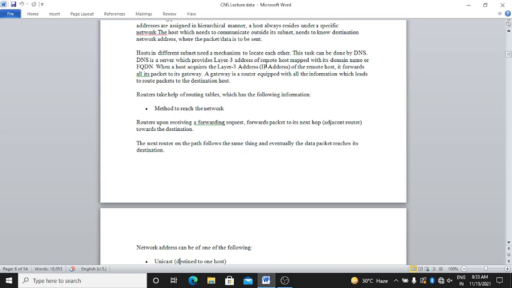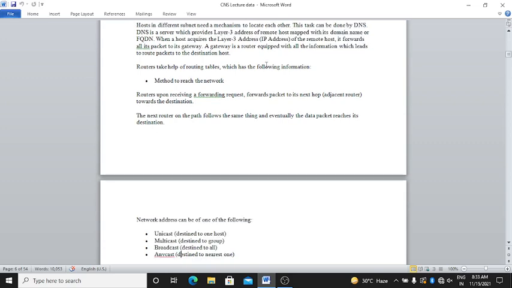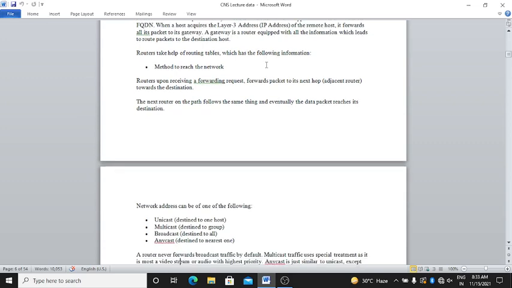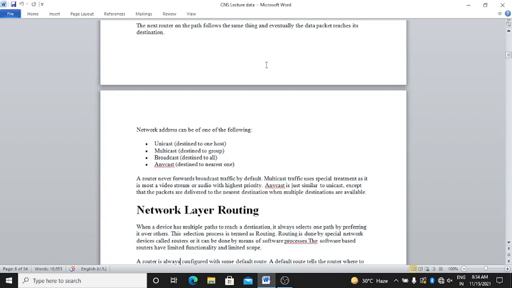Okay, the network address can be one of the following: unicast, multicast, broadcast and anycast. Unicast is distinct to one host, multicast is distinct to a group, broadcast is distinct to all, and anycast is distinct to the nearest one.